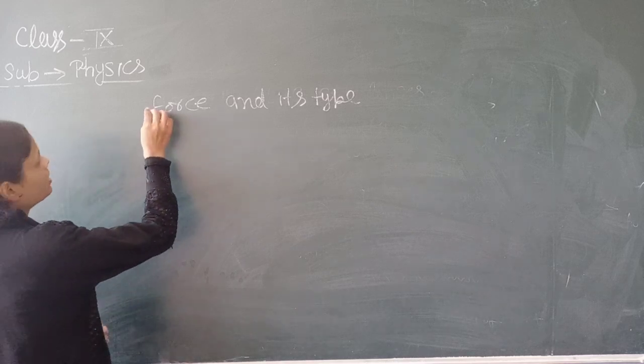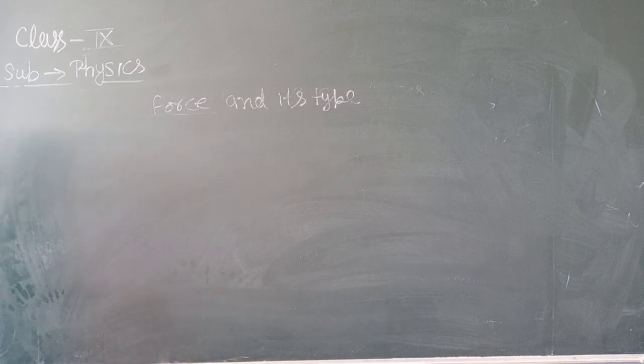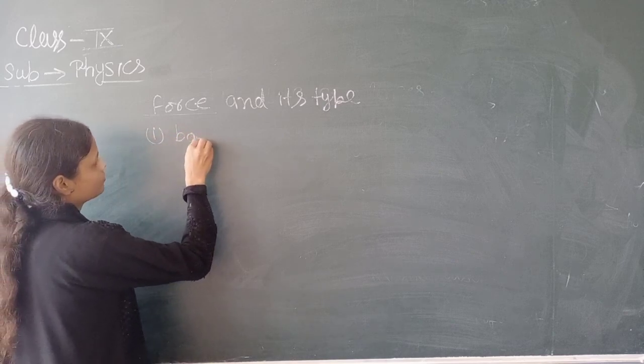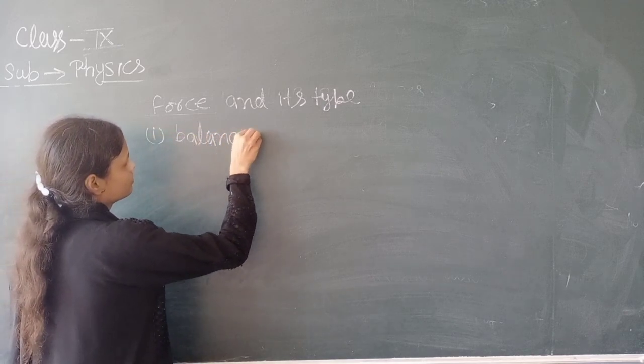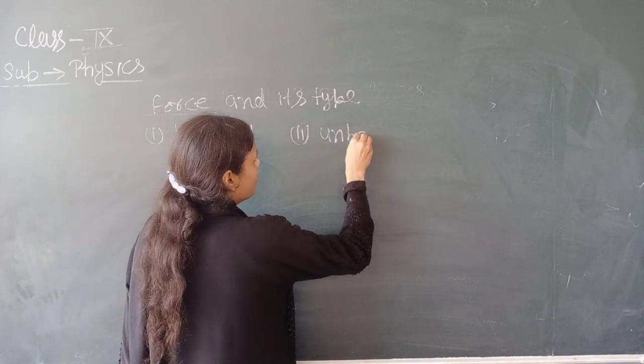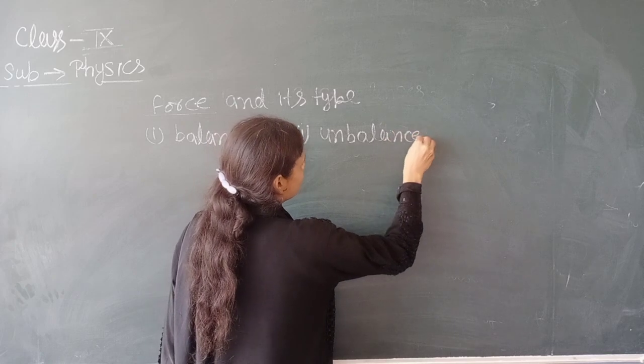If you want to change the position of the object, then an external force is needed to apply on it. If you do not apply any force on the object, then the position of the object cannot be changed. It means any object cannot change its position on its own. And the types of forces: the first one is the balanced force, and the second one is the unbalanced force.